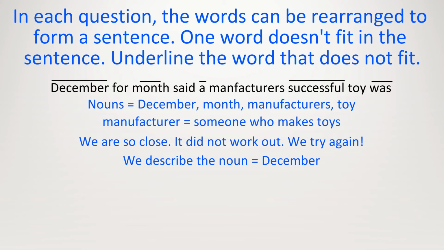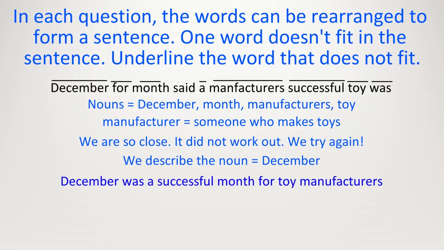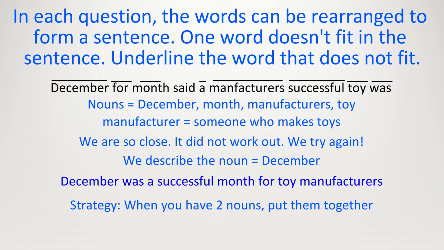For toy manufacturers. So that's how we solve the plural problem. We don't end the sentence with toy. It is before the other noun. This is another good strategy. Whenever you have two nouns, maybe just put them together. Toy manufacturers. And that is the sentence. December was a successful month for toy manufacturers. That means the word we did not use was said.